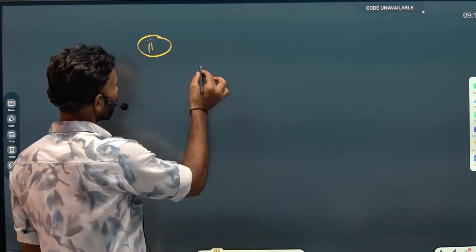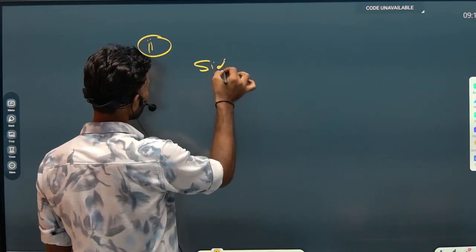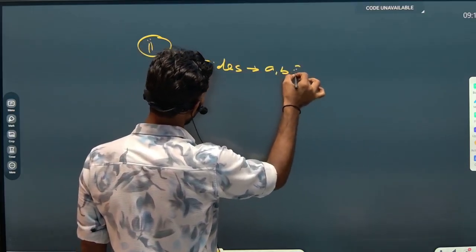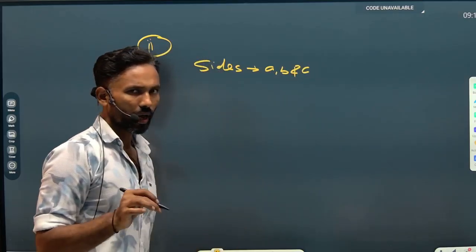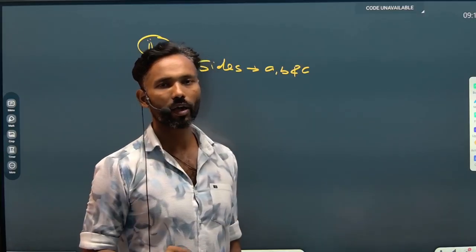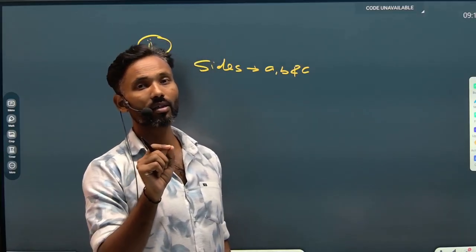Suppose the lengths of the sides of the triangle are A, B and C. As I told you, the difference of any two sides of the triangle must be less than the third one.